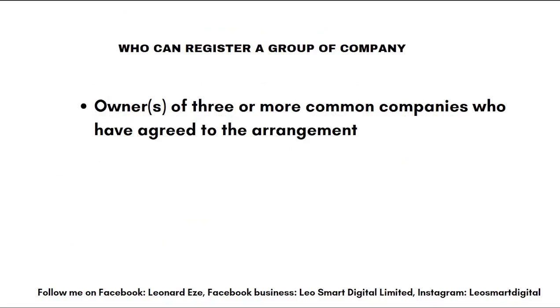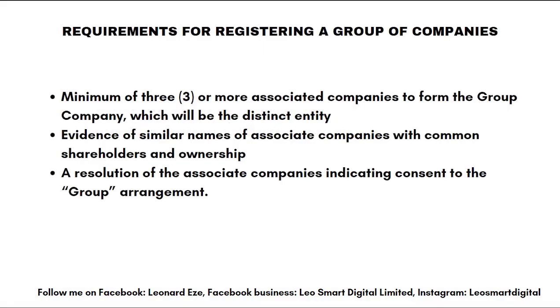So who can register a group of company? Owners or owner of three or more companies who have agreed to the arrangement. Yes, when the owners of these companies have agreed to the arrangement of floating a group of company, they can proceed to register it.